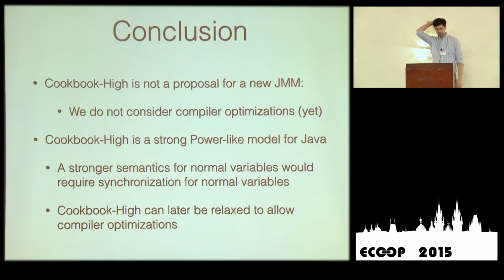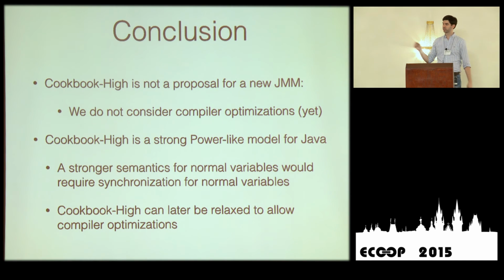So that concludes my talk. A disclaimer is this is not a proposal for a new JMM. We're not saying you should use Cookbook High as your new strong JMM. What we're saying is if you follow the recipes, you get something really close to our Cookbook High formal semantics, and this is guaranteed to be a correct, faithful implementation of the JMM.